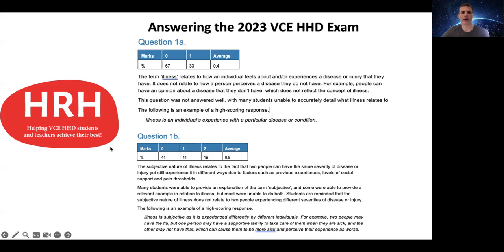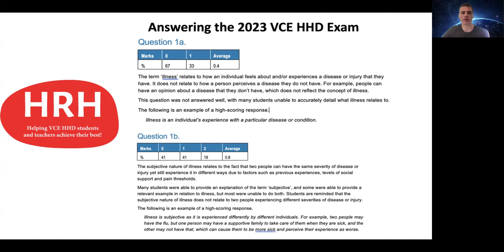Then 1B, referring to the subjective nature of illness and an example of that, worth 2 marks. So obviously when you're thinking about 2-mark questions, you should try to break the question down and think about where those 2 marks come from. You got 1 mark for essentially describing what that subjective nature of illness was, and then another mark for giving an example of it.